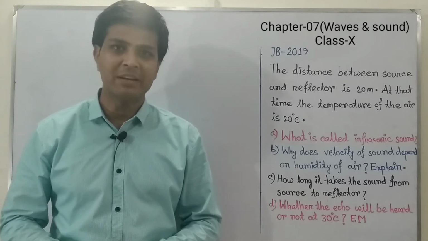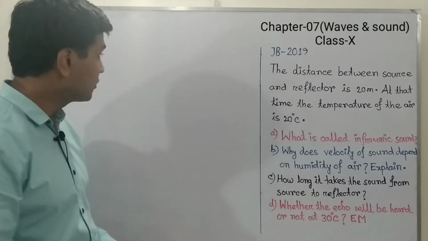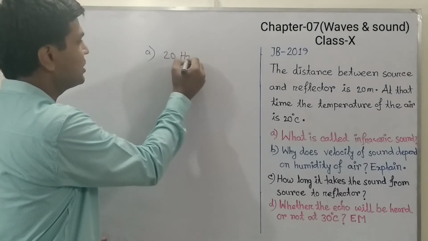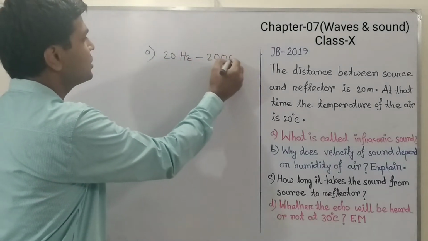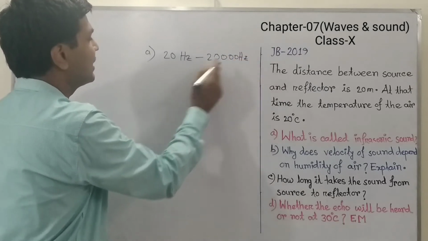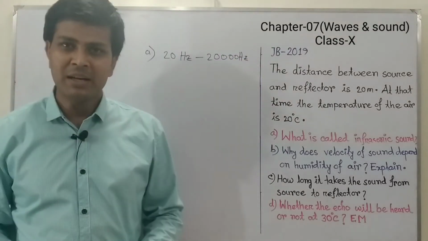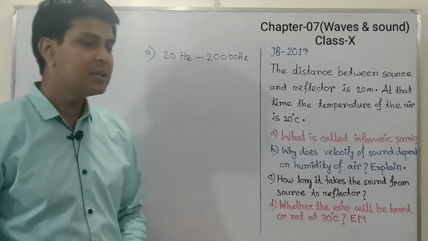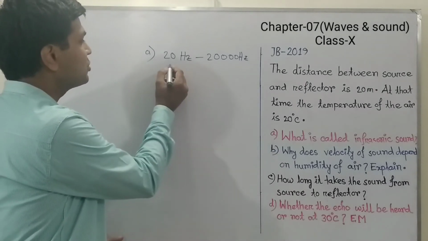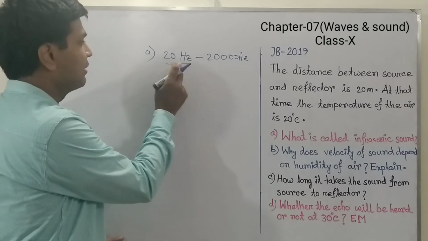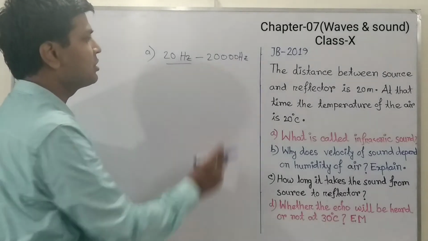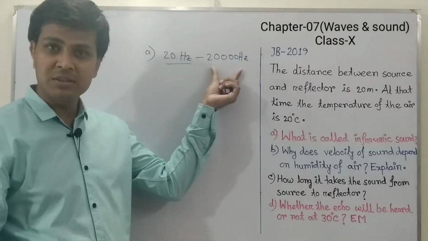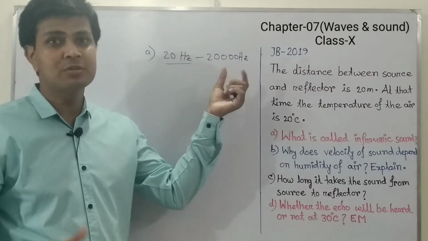Elephants can produce infrasonic sound, and we also know the range of sound which is 20 Hz to 20,000 Hz that we can hear. That range of sound is called the range of audibility, and less than 20 Hz is called infrasonic sound, and more than 20,000 Hz, that sound is called ultrasonic sound, which bats can produce.